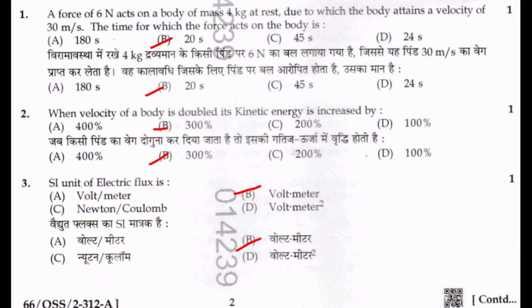2. When the velocity of a body is doubled, its kinetic energy is increased by (b) 300%. 3. SI unit of electric flux is (b) voltmeter.